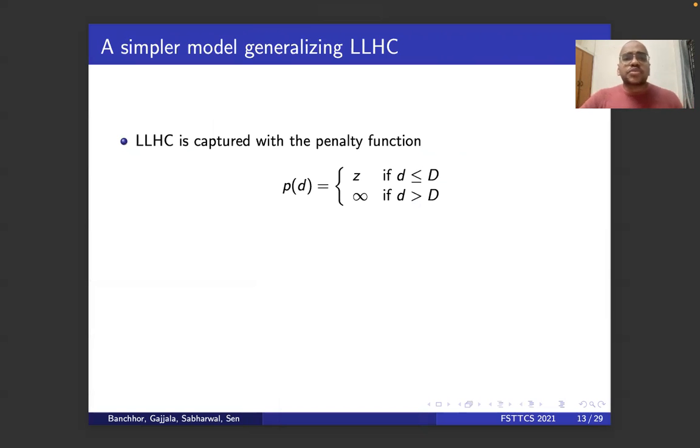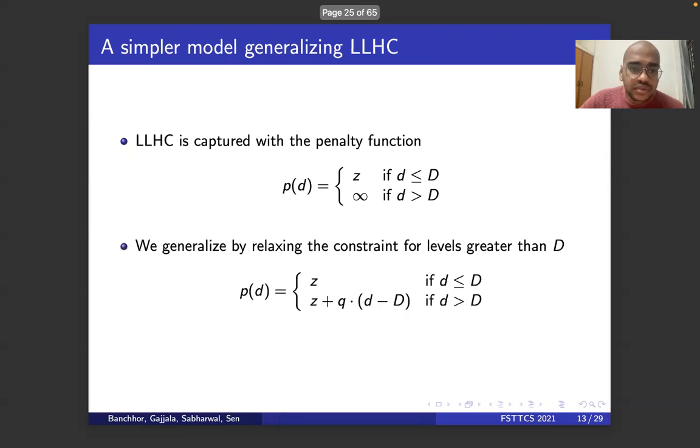Okay, the LLHC was captured with the penalty function in the following way. Every character which is at a depth at most d has some unit access cost, and all the characters which are at a level greater than d have infinite cost. So you're restricting all of them to not be at a level greater than d. This seems a little harsh. So we look at a more general problem and give a fast solution for that.